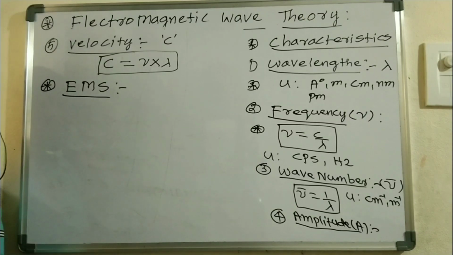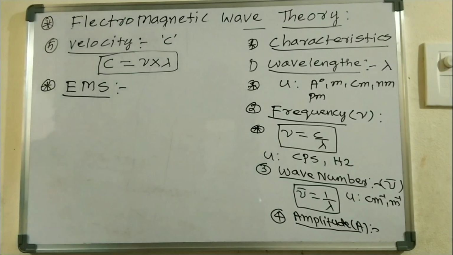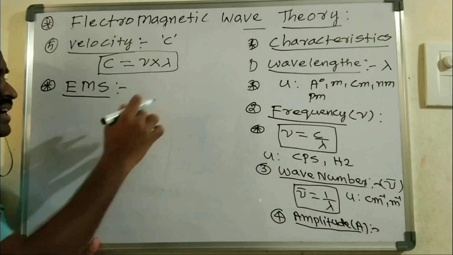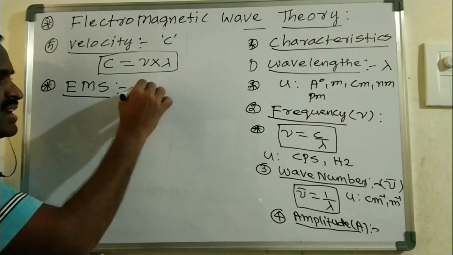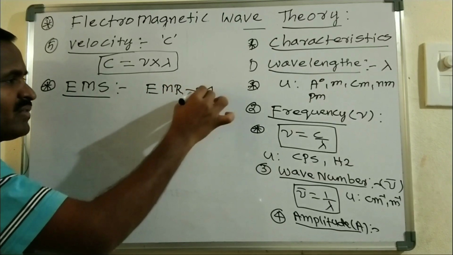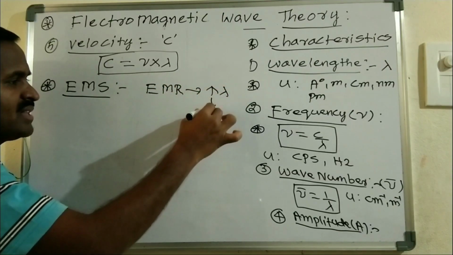Only one type, the visible radiation, is visible, and all the remaining kinds are invisible to our naked eye. These radiations are arranged in the increasing order of their wavelength, the decreasing order of their frequency.